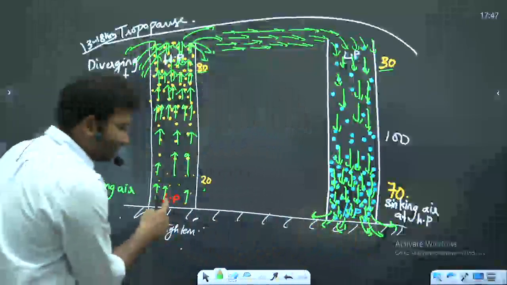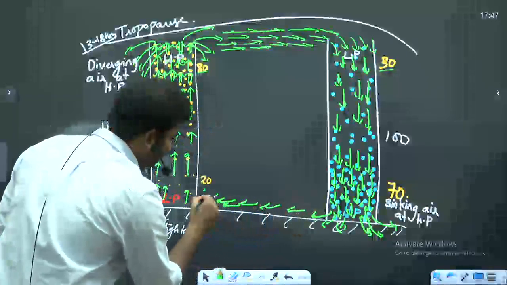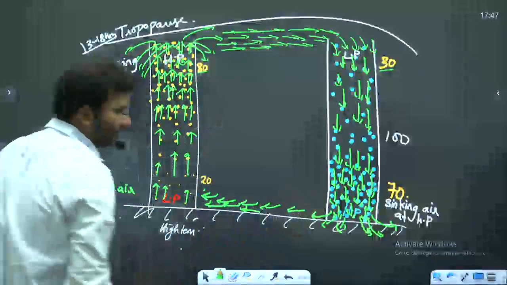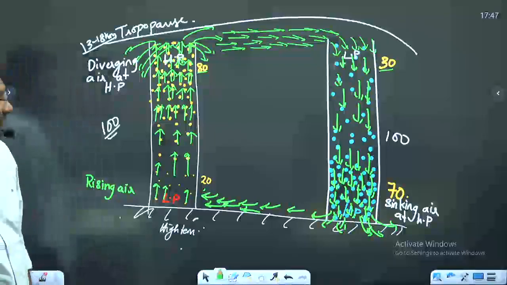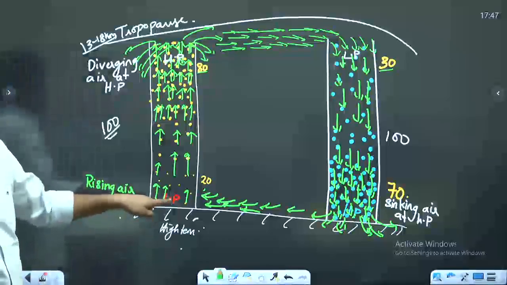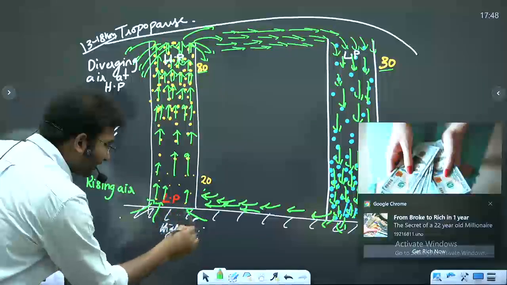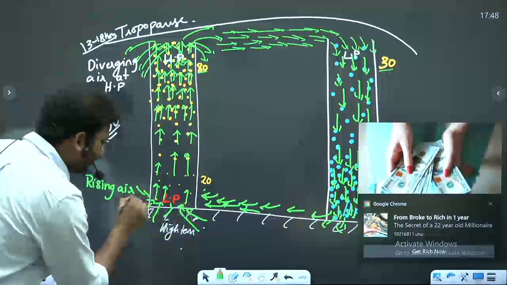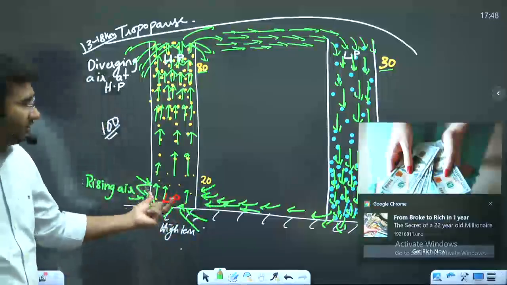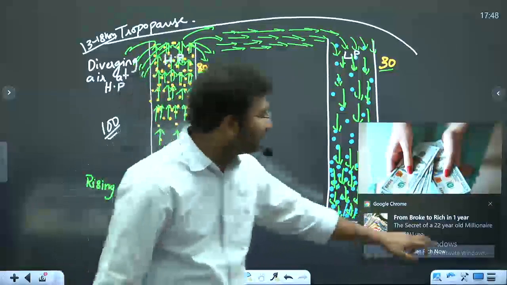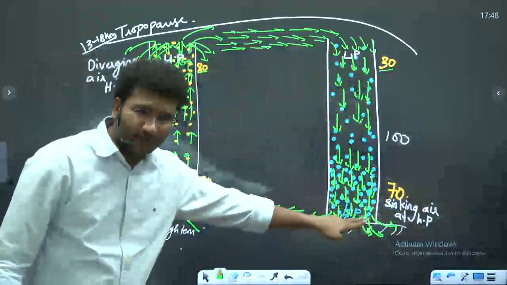So as there is low pressure here, the wind starts to move in this direction. Right? So you tell me, here this is low pressure. At the low pressure, you will find the wind moving from all the directions. It's not that there is one direction. The wind will be coming from all the directions. This is low pressure in comparison to this particular column. Right? This is low pressure in comparison to this column.